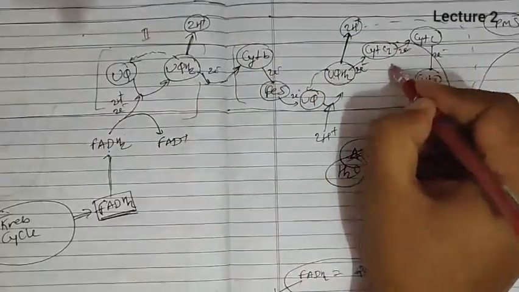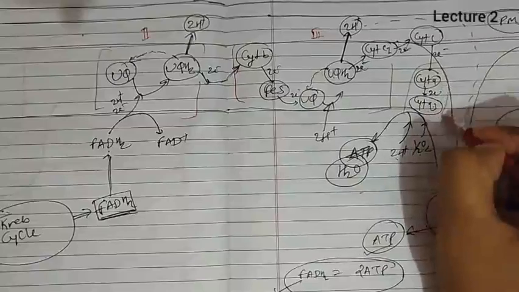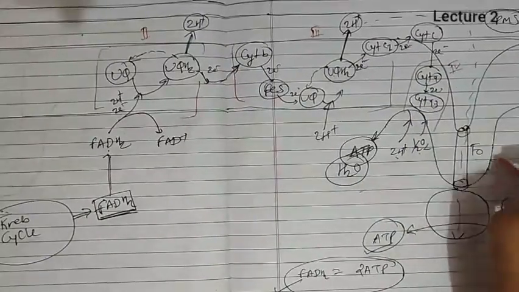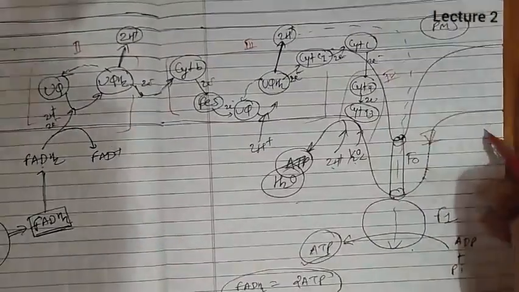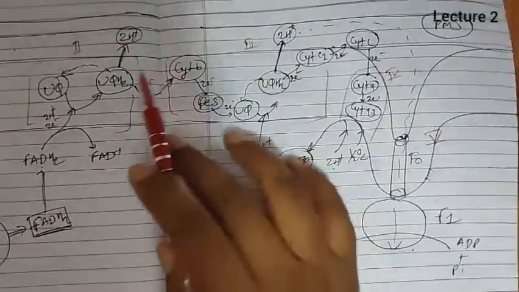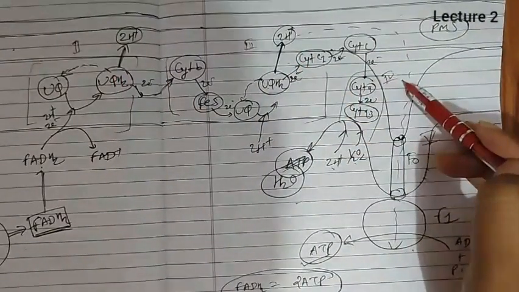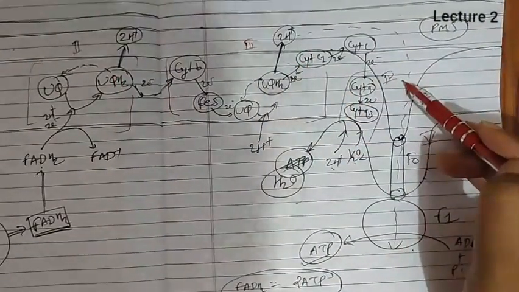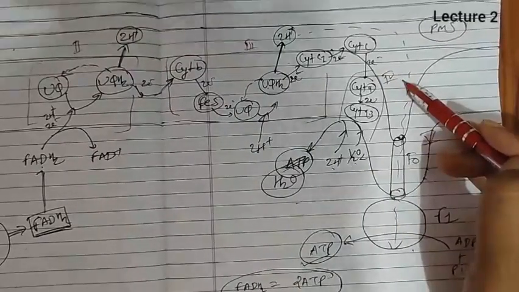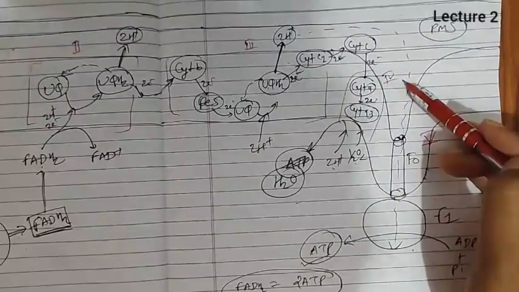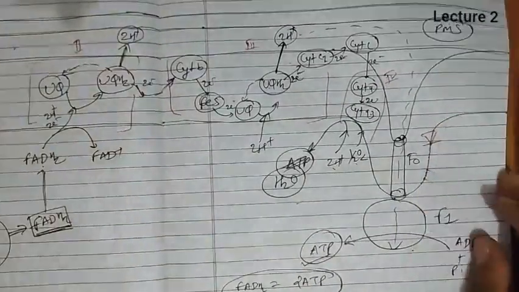BC1 is known as complex 3, as we have seen in case of NADH2 breakdown, and this is complex 4. This is known as complex 5, which carries out oxidative phosphorylation, that is the F0F1 complex. So in the breakdown of FADH2, second, third and fourth complex are involved during the electron transport, whereas one is not involved. But when we talk about the NADH2 breakdown, 3 ATP will be obtained, and first complex will be used, not second. So I hope you have understood this.